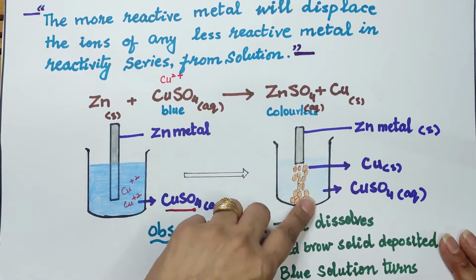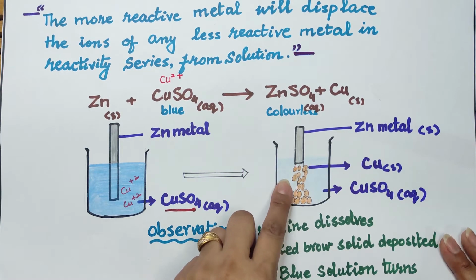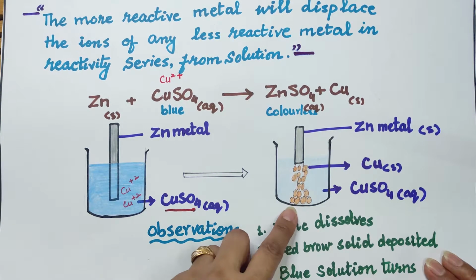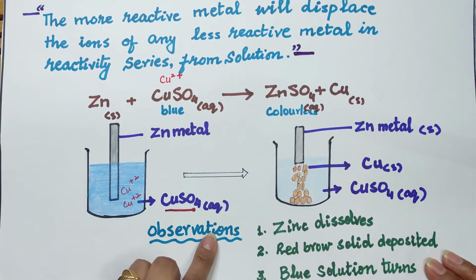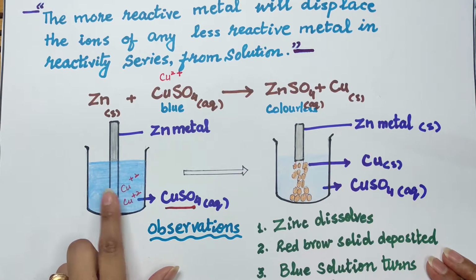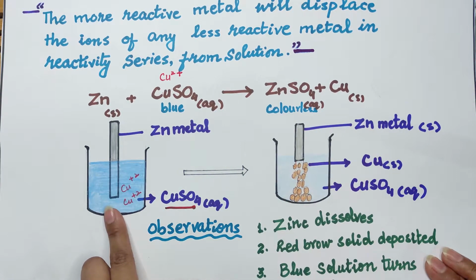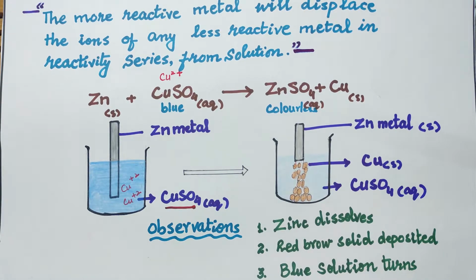But after some time, all of the zinc metal will start to dissolve and the red brown solid will be deposited at the bottom of the beaker. A very clear observation is also that the blue color of copper sulfate will turn colorless. So this color will fade away. So this is the way through which we have discussed the displacement of metal from the solution.